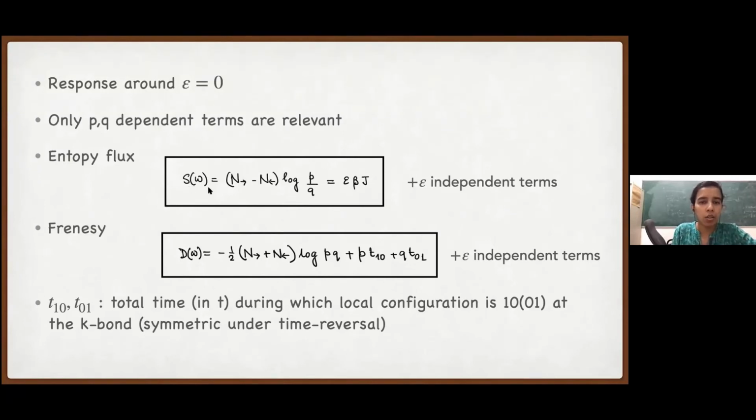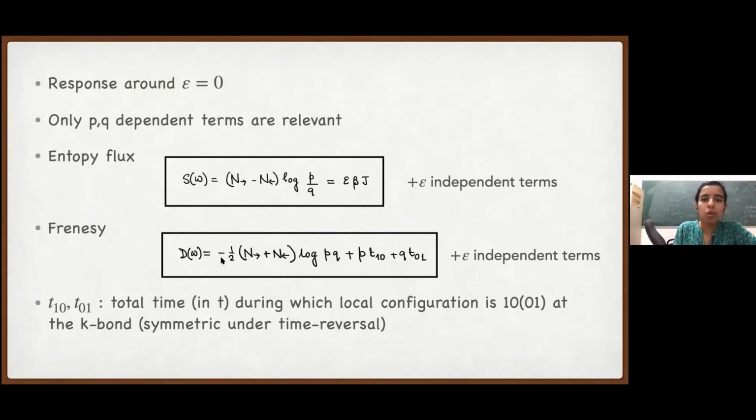So S_omega is nothing but N_right minus N_left, because the only terms depending on epsilon are P and Q. So we just have to take the log of the ratio of rates across this kth bond. And we again have a very similar form to the random walk case: epsilon beta j plus some epsilon-independent terms which we don't care about.